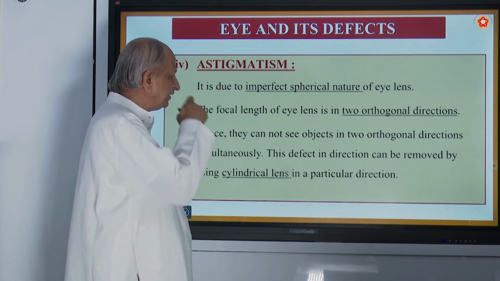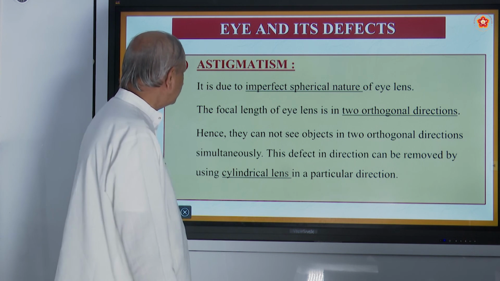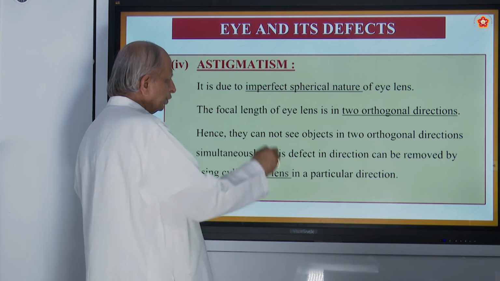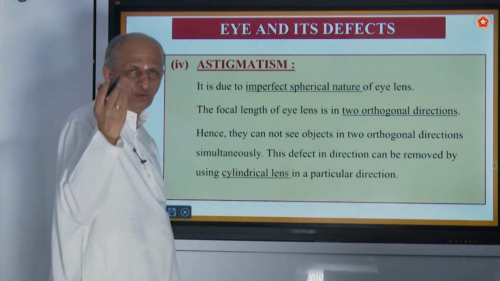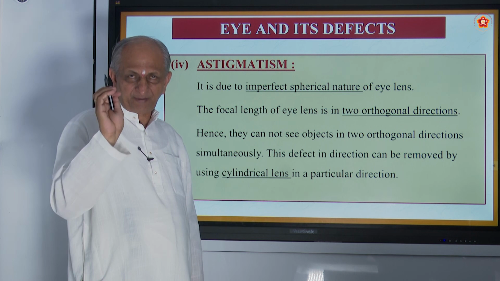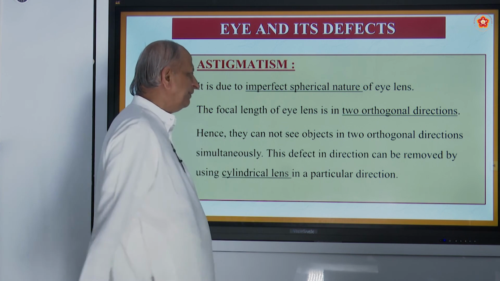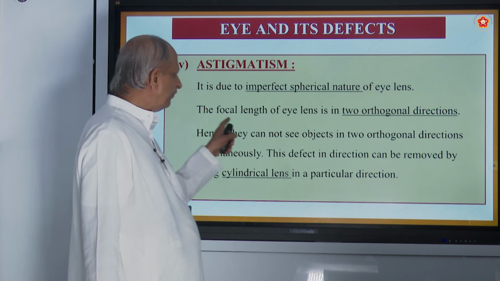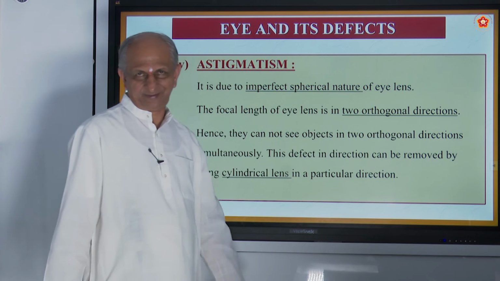And the last one is astigmatism. Astigmatism is also one kind of defect due to the imperfect spherical nature of the eye lens. I told you that the eye lens will be spherical in nature, but if it is not perfectly spherical, then you get this. That is called astigmatism. Here, the focal length of the eye lens is different in two orthogonal directions.